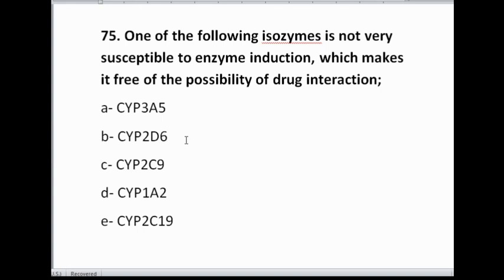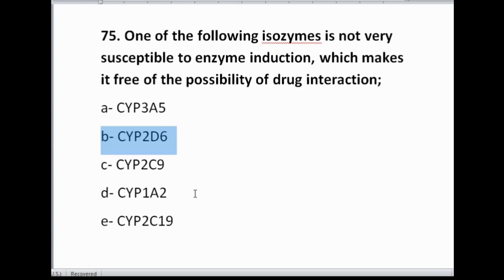So this specific isozyme carries with it the property that it is free of the possibility of drug interaction. So among these options, the correct option is cytochrome P2D6. This is actually the specific isozyme form of cytochrome P450 that is not very susceptible to enzyme induction, and thus it is free of the possibility of drug interaction.